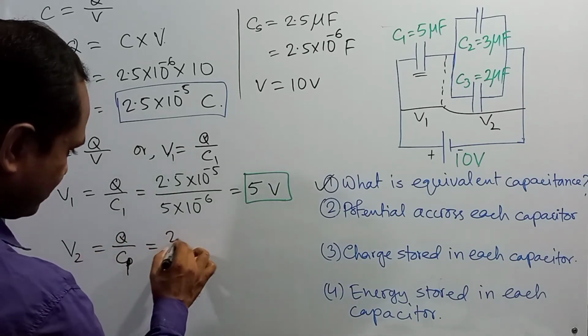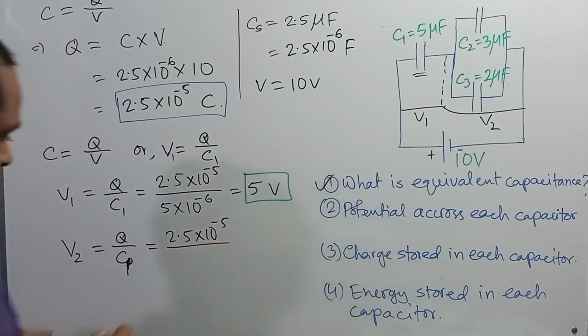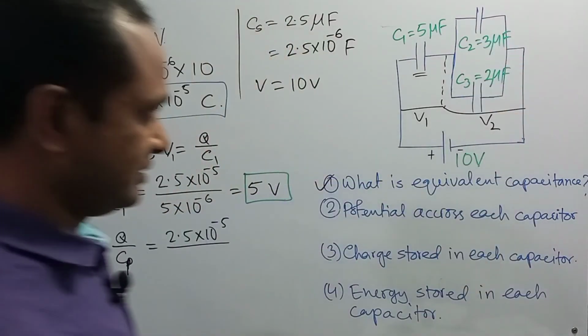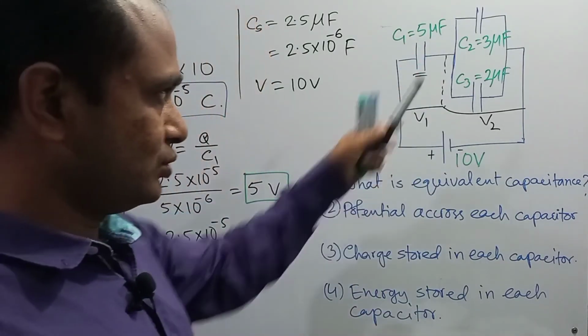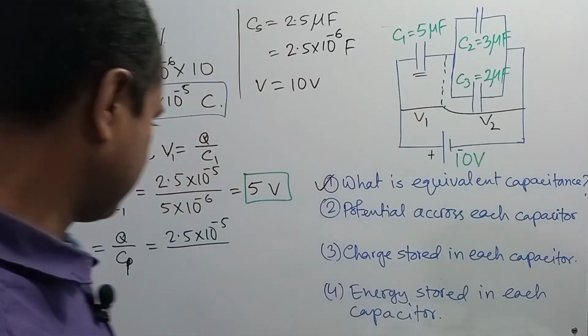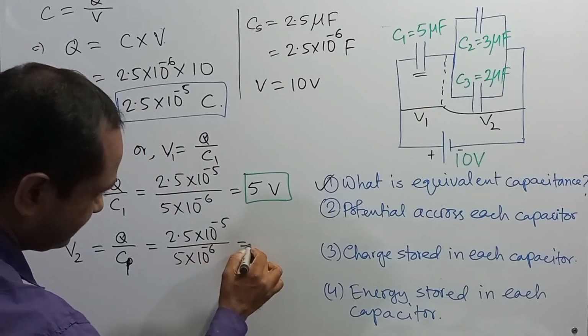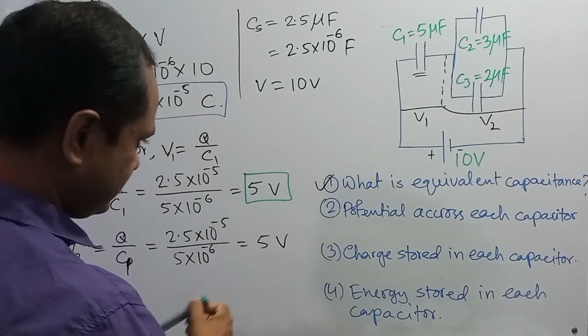So Q is equal to 2.5 into 10 to the power minus 5, and the equivalent capacitance of this combination was 2 plus 3, 5 microfarad. So 5 multiplied by 10 to the power minus 6. So it will be 5 volt, right?